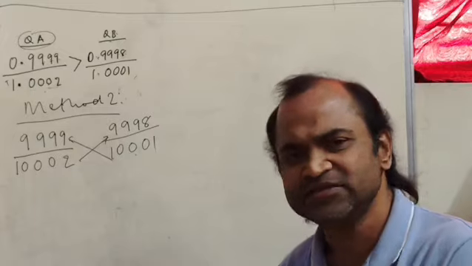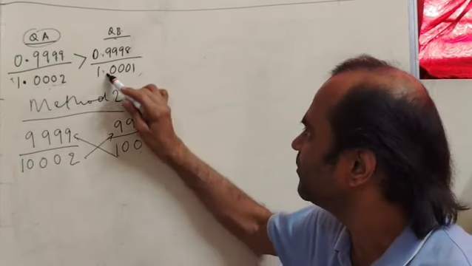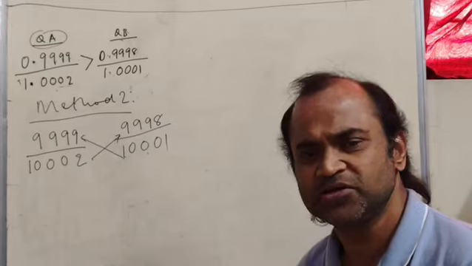Since there is the same positive sign in both the quantities, I will proceed with the cross multiplication method.